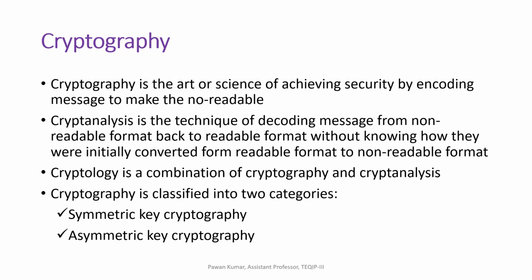And cryptography is classified into two categories: symmetric key cryptography and asymmetric key cryptography. In symmetric key cryptography, the same key is used at both sides for encryption and decryption, or you can say the key is shared between sender and receiver. And in asymmetric key cryptography, different keys are used at both sides for encryption and decryption.